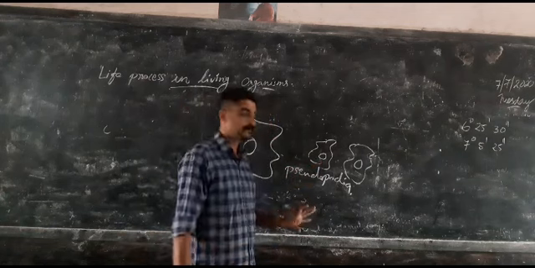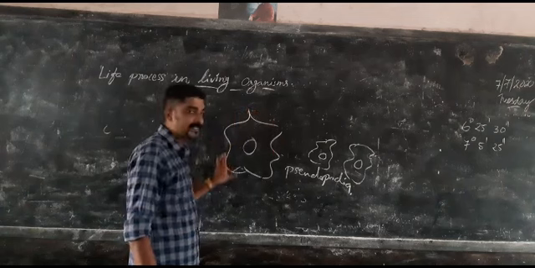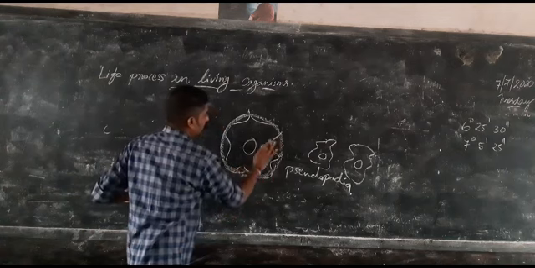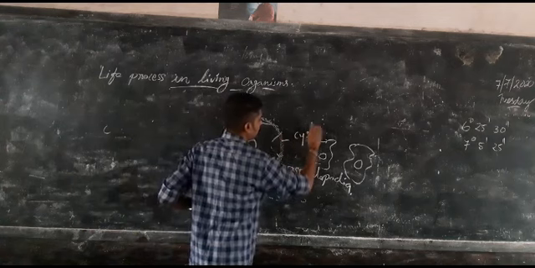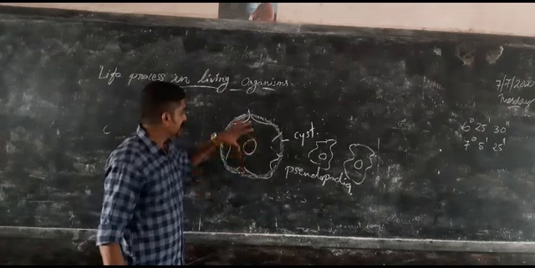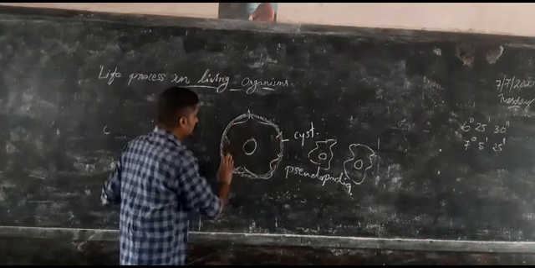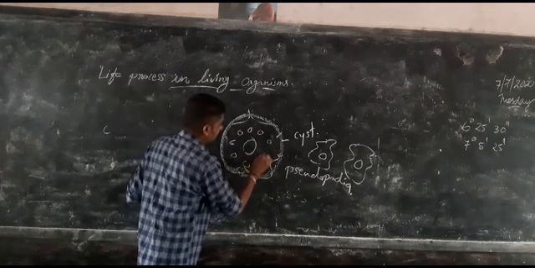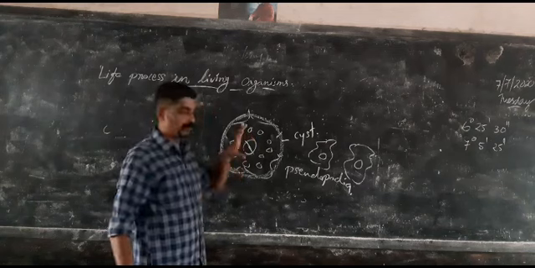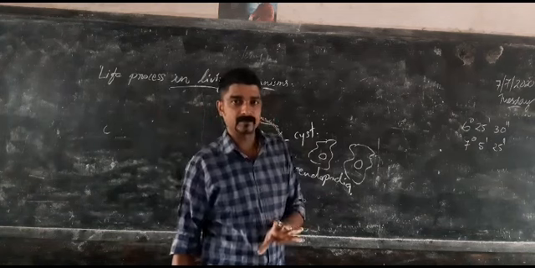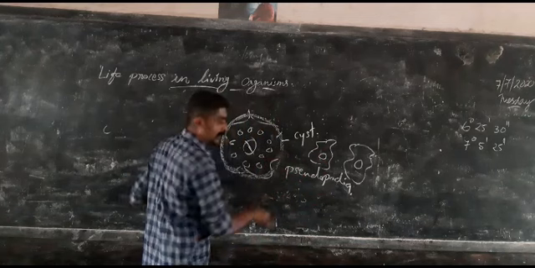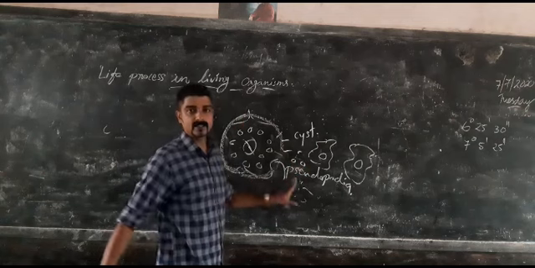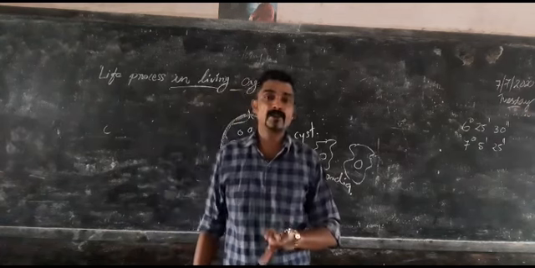So during multiple fission, the pseudopodia will withdraw inside the body and it will form a round shape. A hard covering will form, known as a cyst. Inside the cyst, the nucleus will divide into many daughter nuclei. Many nuclei will form inside the cyst. When the amoeba gets favorable conditions, the cyst will open, and many amoebas will come outside the cyst. It is known as multiple fission.